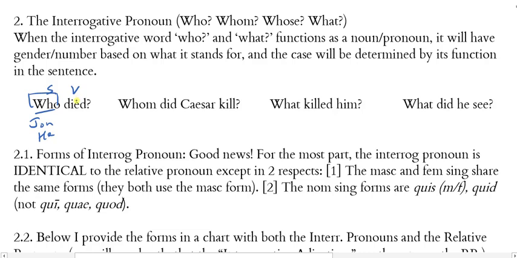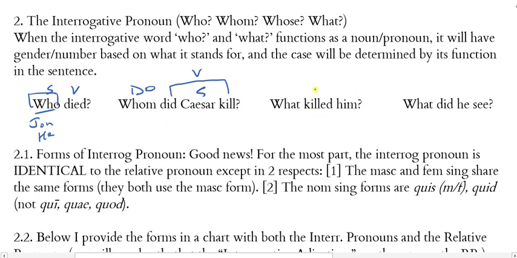Okay, so who died? Question. I'm wondering who actually died. Okay, in the second sentence, whom did Caesar kill? Caesar's the subject. Did kill together forms the verb, and then whom is my direct object. All right. So that interrogative pronoun is functioning in the place where a noun or a pronoun would have gone.